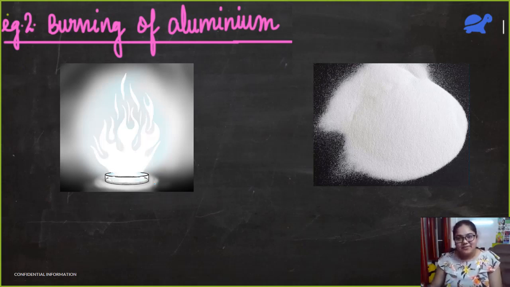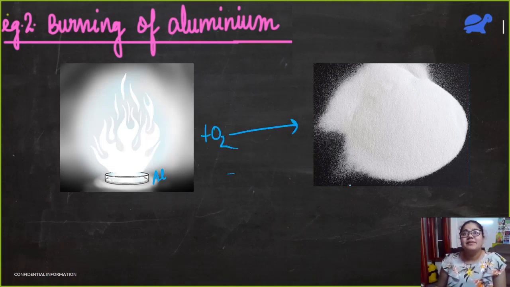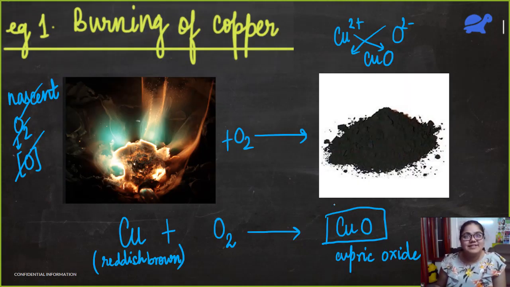Another example. So we took some aluminium. This is aluminium here and we burn it. So aluminium burns with a very nice dazzling white flame just like magnesium. So when this is burning, we ultimately get a white color powder. Oh, did I forget to balance the last reaction? Don't forget to balance. Don't be like me. So how do we balance it? Someone just unmute and tell me the balancing of this reaction.